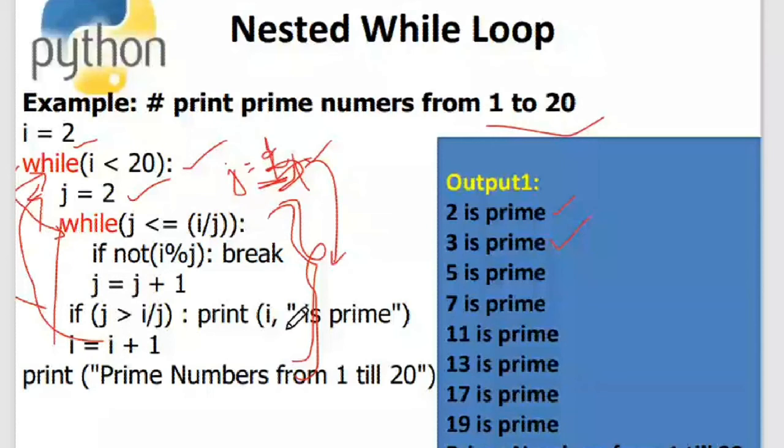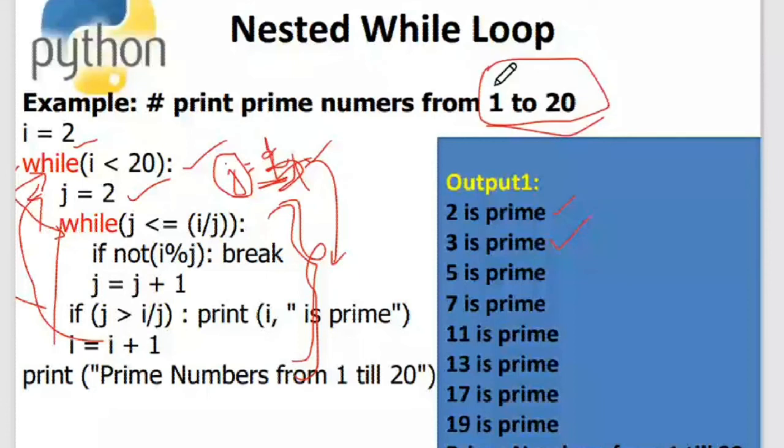So you understood here, right? The outer loop will set the value of j one by one from the numbers 2 to 20. The inner loop will take each and every number.